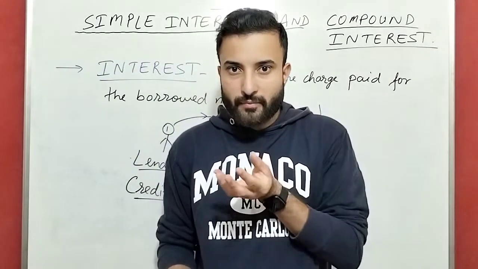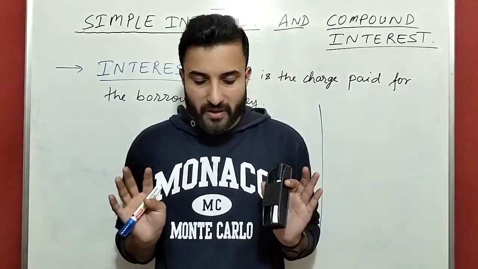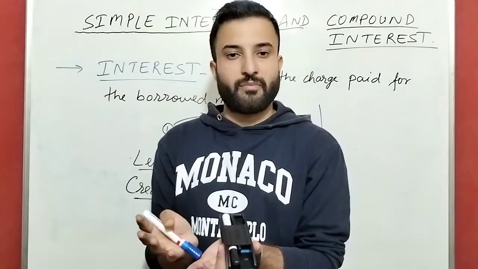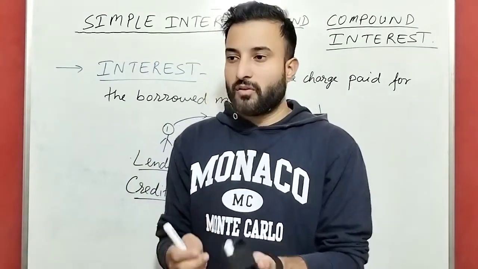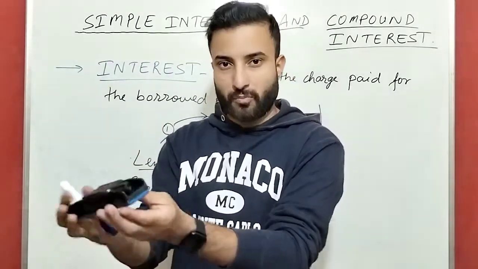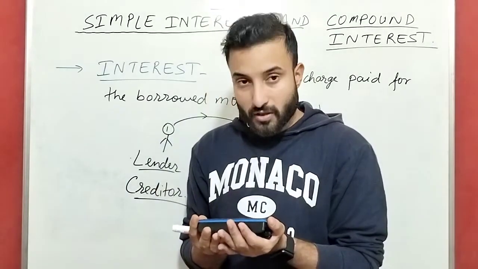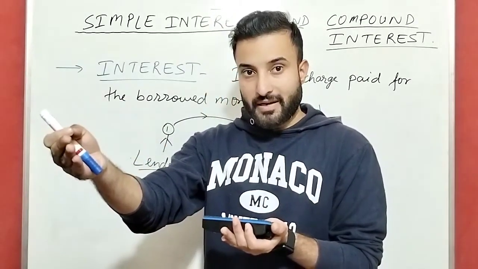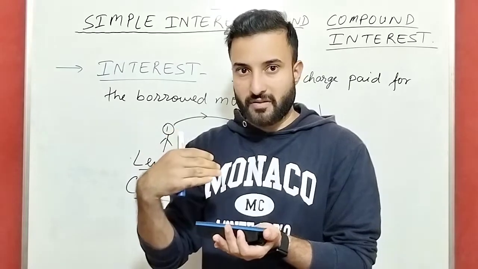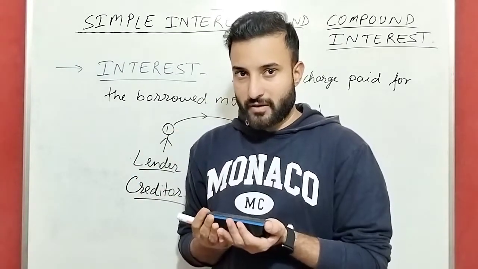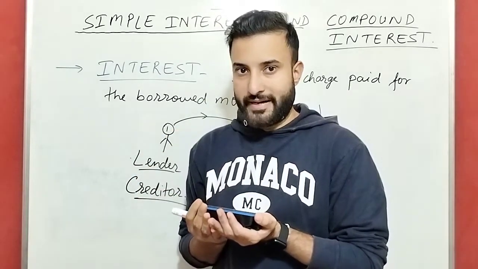Okay. So I suppose I want 2 lakh rupees. I went to the bank. I asked them to give me the 2 lakh rupees. So the bank has given me the 2 lakh rupees, and I took the 2 lakh. Now the bank is what? Lender or creditor, because the bank is giving and I am taking. So I will be the borrower or debtor.